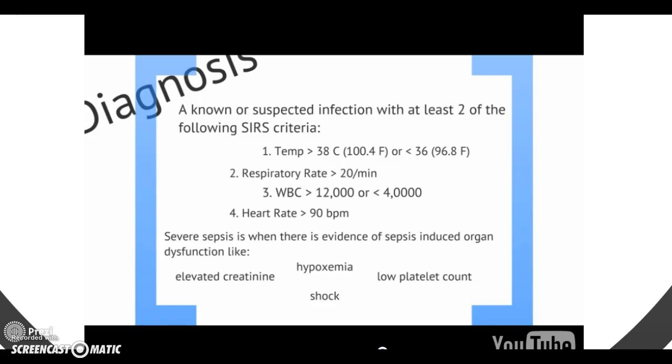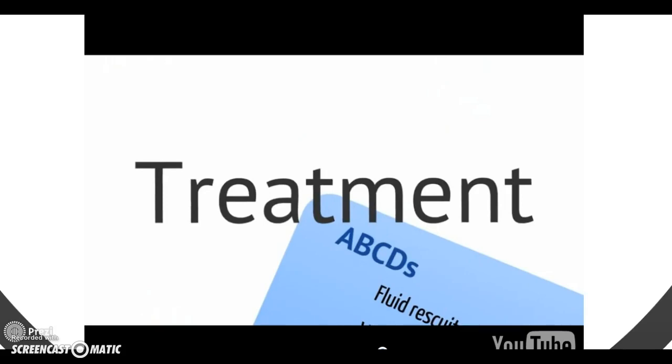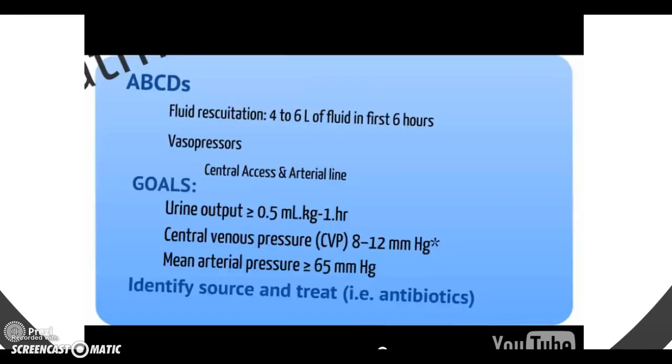Once you have made the diagnosis of sepsis, it is important to understand the treatment of sepsis. Like with any critical patient, we need to start off with our ABCDs: airway, breathing, circulation, disability. Fluid resuscitation is one of the most important aspects of sepsis treatment. 4 to 6 liters of fluid should be given within the first 6 hours. If the patient is not responsive to fluid, vasopressors can be started. At this time, you should think about central access and the placement of an arterial line to monitor blood pressures.